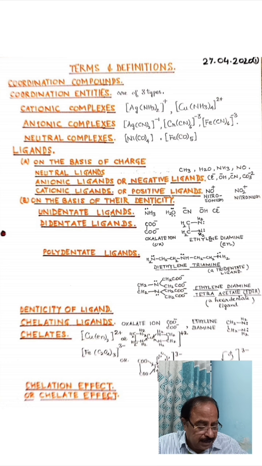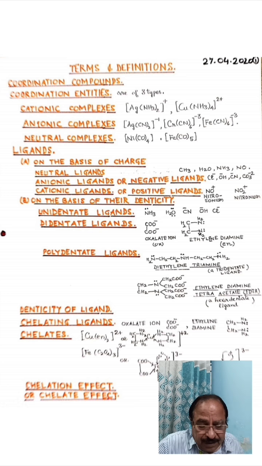Please have a look at the structure. There are two nitrogen atoms which have lone pairs of electrons, and four oxygen atoms carrying negative charge which can act as donor atoms. So when this ligand gets attached to the central metal atom or ion, it does so through these six donor atoms. That's why it is called a hexadentate ligand.